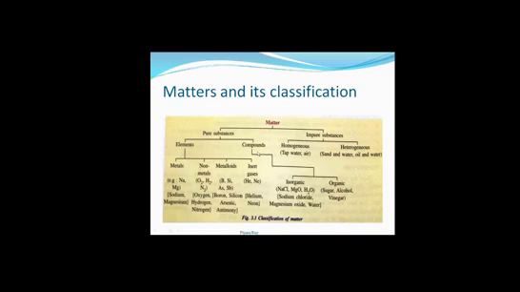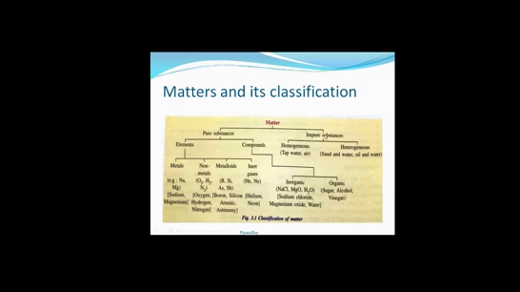Whereas compounds we can classify into inorganic and organic compounds. Organic compounds are those compounds which we generally get from any living thing, okay, it may be plant or maybe animal. Whereas inorganic compounds we will get from non-living things, okay. So examples of inorganic substances are sodium chloride, NaCl, magnesium oxide, water, these are inorganic substances. Whereas organic substances are sugar, alcohol, vinegar, these can be given as an example for organic substances, okay.